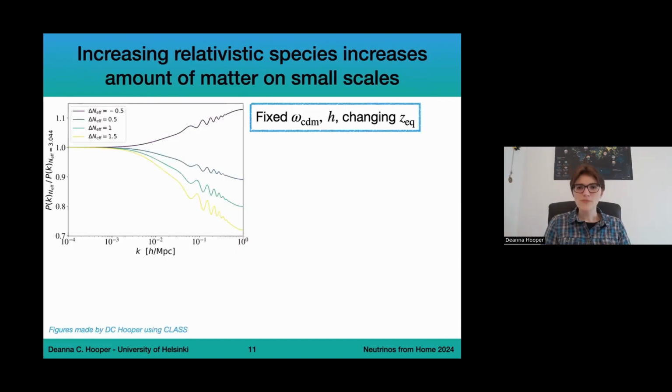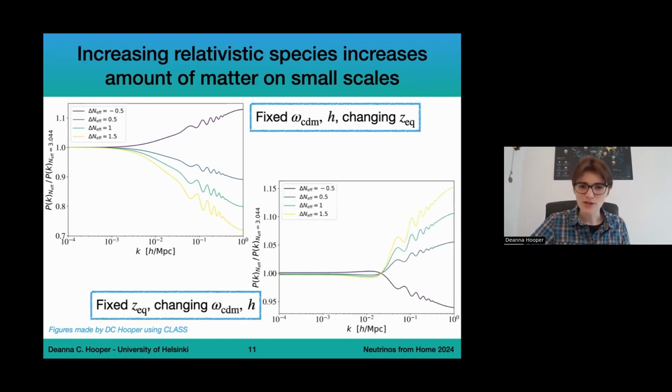So like before, I want to start by focusing on N effective. Now, increasing these relativistic species is going to affect the overall matter distribution. Like before, I'm showing the ratio of matter power spectra, focusing on a case where we vary N effective compared to a case where we have fixed N effective of 3.044 with different delta N effective values. As before, in the top, the figure I'm showing right now is where we fix omega CDM and we fix H, which means we are changing the redshift of equality. As before, I want to reabsorb the background effects by shifting other parameters and really focus on the perturbation effects.